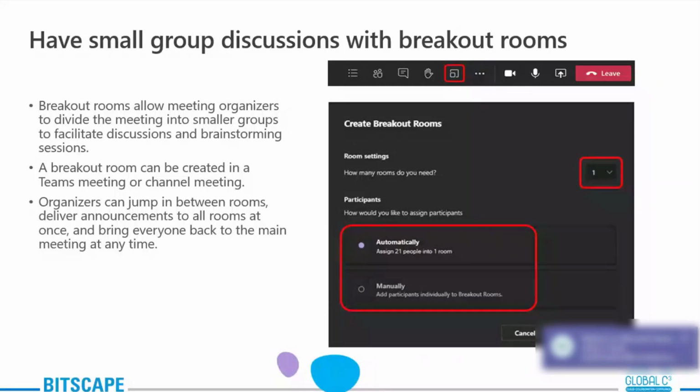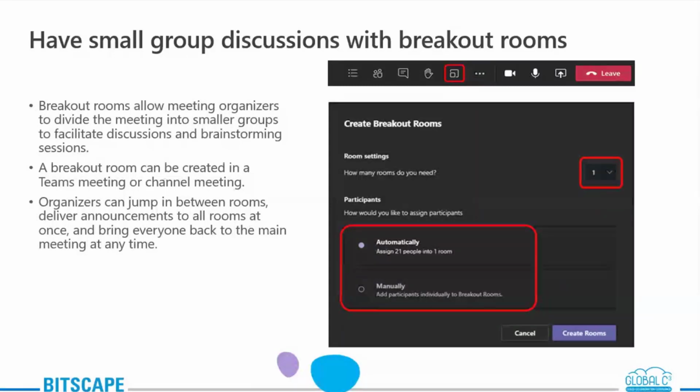Then you will have two options: whether you want Teams to assign people to rooms automatically, or you want to choose the people for each room yourself. When you do it manually, you will have to select each one by one. I'll show you how you can do that. Please note that this is the only time you can choose to have people automatically assigned to breakout rooms.